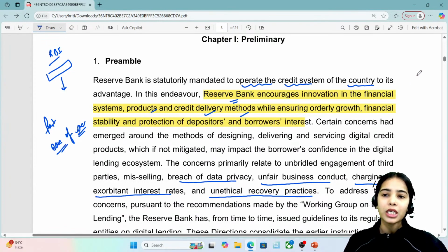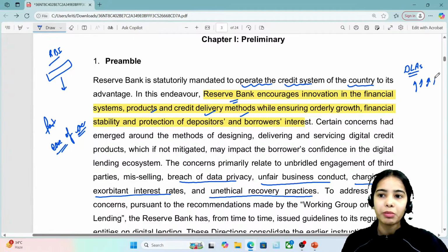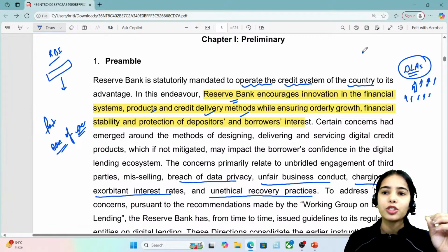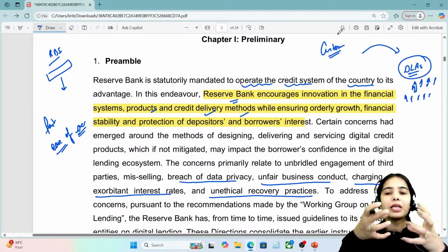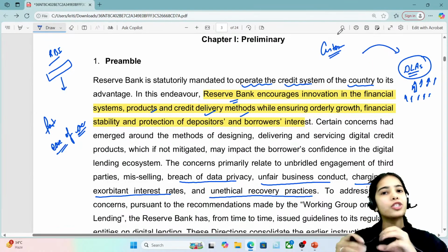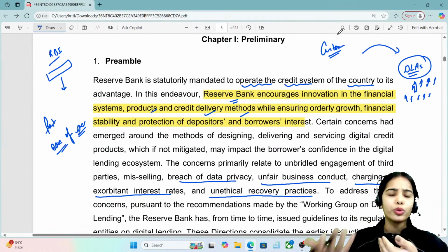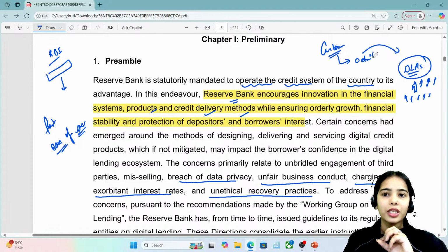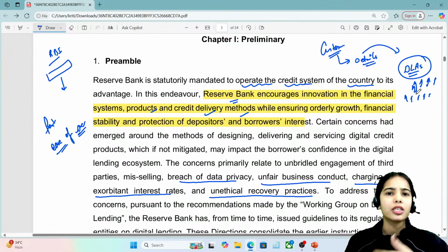Okay, now what was happening was that multiple digital lending apps were emerging for the customers to take loans from. It is good that the digital lending apps are present, because through them the customers are able to access faster credit. Just within a day or two the customers are able to take the loan through the digital lending apps, just by providing the details in the online form, in the online app. So this is the idea: it is very easy for the customers to take the loans.